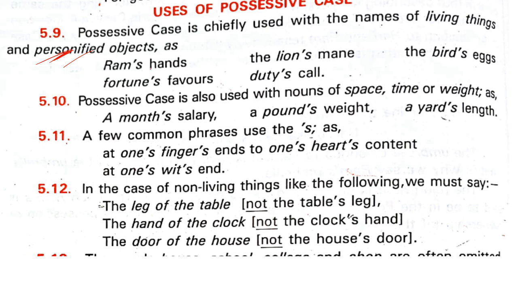Well, Ram's hand. Lion's mane. You know what is mane, children? The mane is the hair at the neck of the lion, that is the mane it is called. So lion's mane, the bird's eggs, fortune's favors, duty's call.